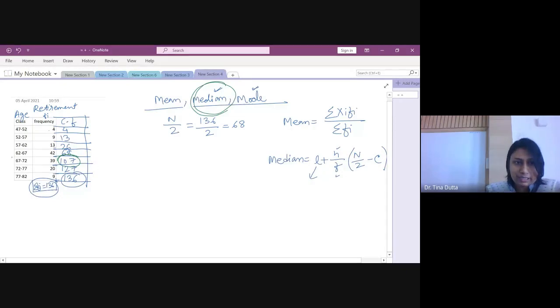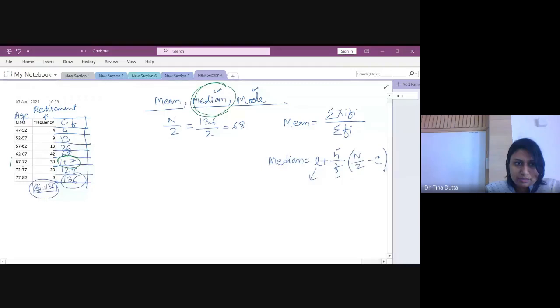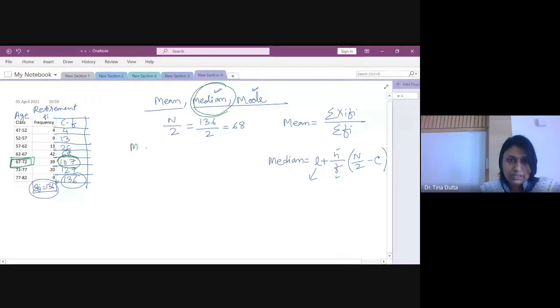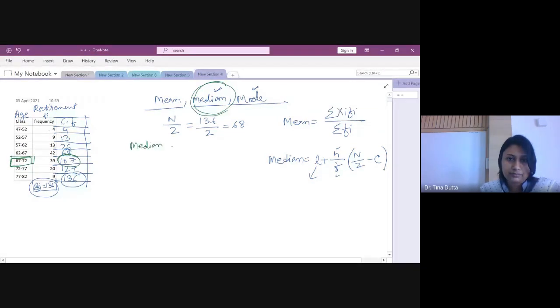So just highlight that median class. So that means 67 to 72, this is your median class. So let me write median class. Median class is 67 to 72. So that means your median will lie between 67 to 72.